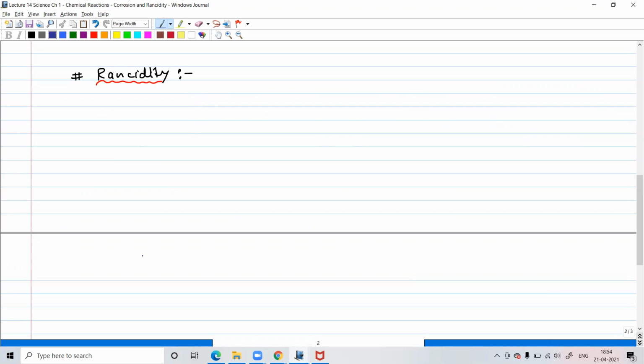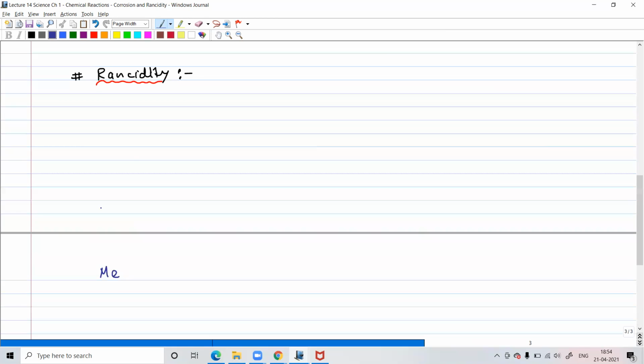Let's just go through some ways to prevent this rancidity. So as you just now read, one of the ways to prevent it would be adding antioxidants, right?